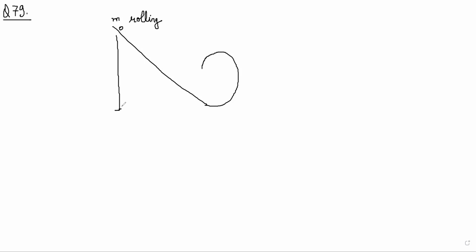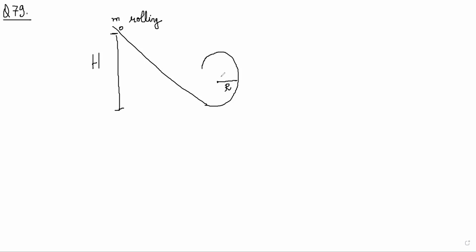Small spherical ball. It is going in a loop like this. Mass m, rolling down a loop track. Ball is released on the linear portion. Where is the linear portion? Okay. Linear portion, straight line, at a vertical height h from the lowest position. The circular part shown has a radius r.